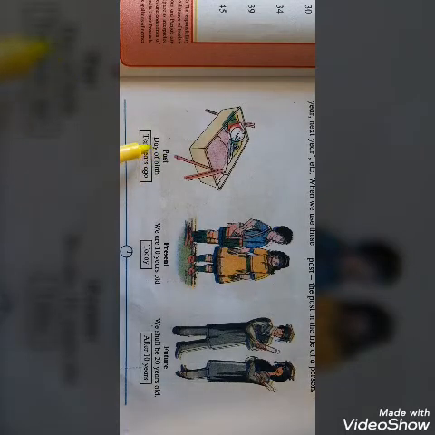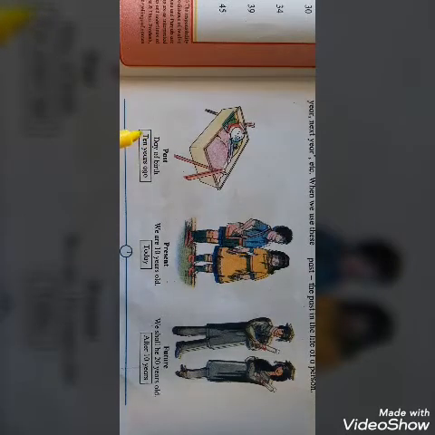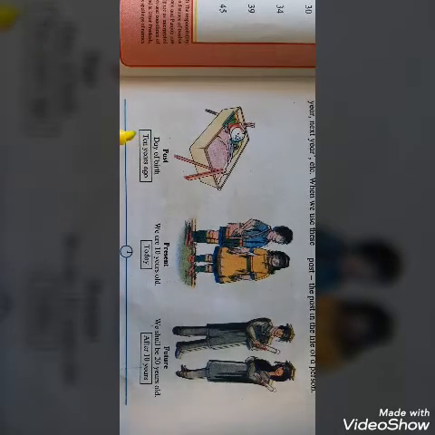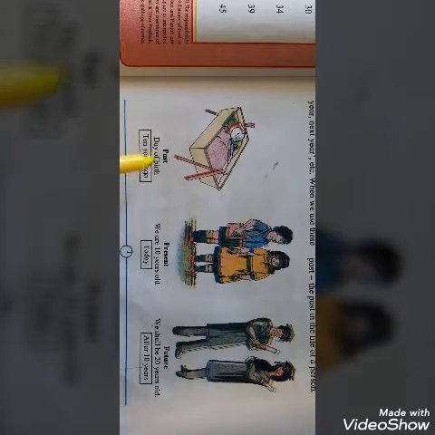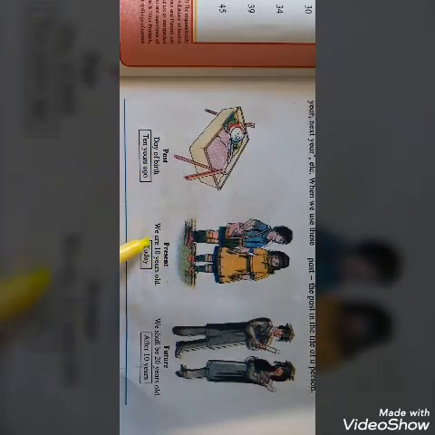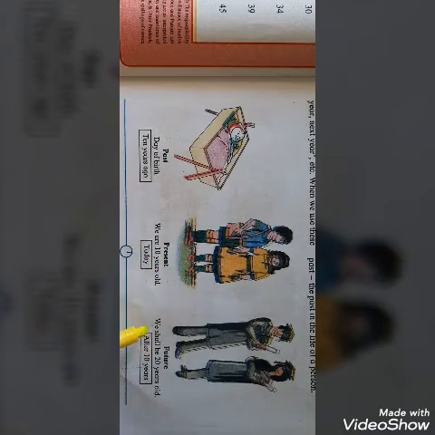Past means the event which has taken place, which has gone already. 10 years ago, that is past. Present, today you are 10 years old. Future, after 10 years, we shall be 20 years old. That is your future.